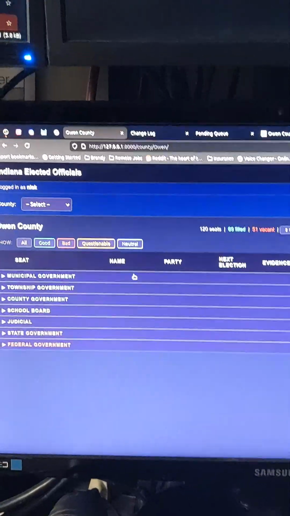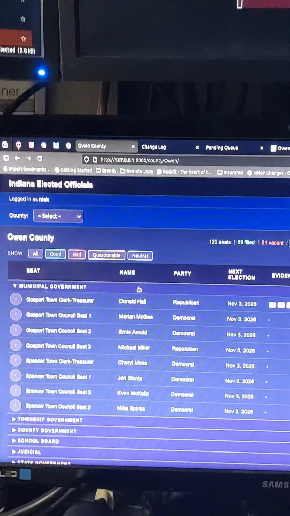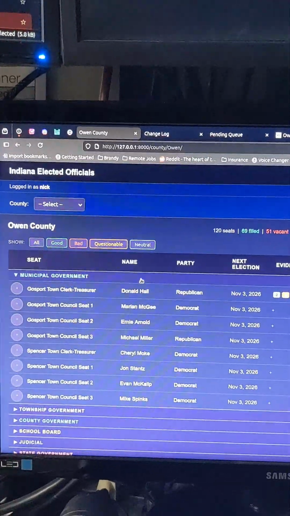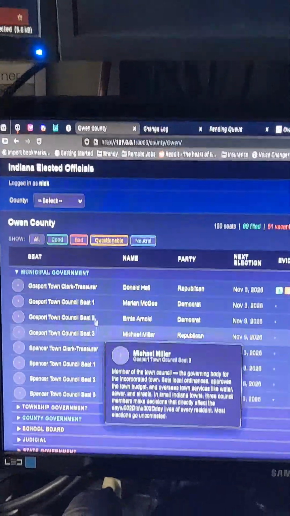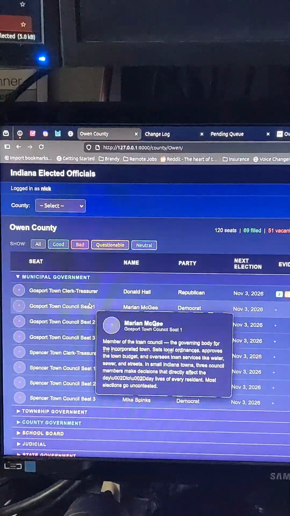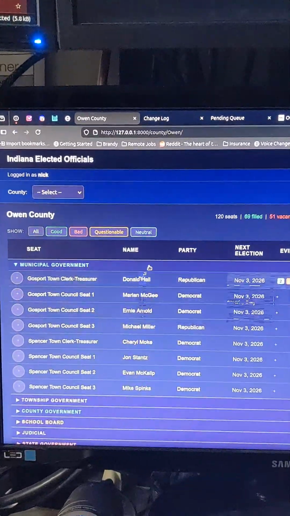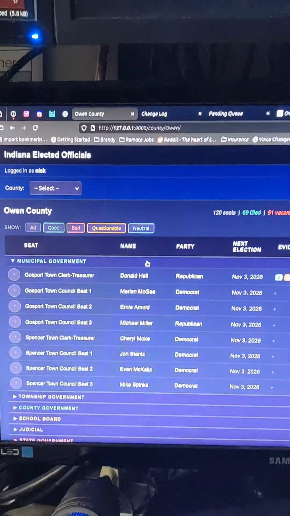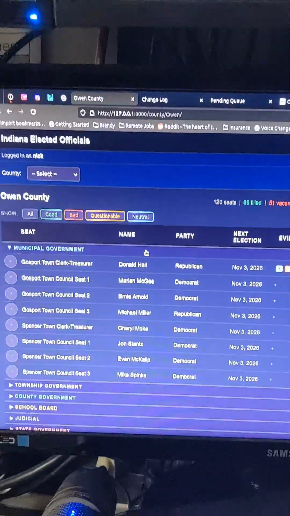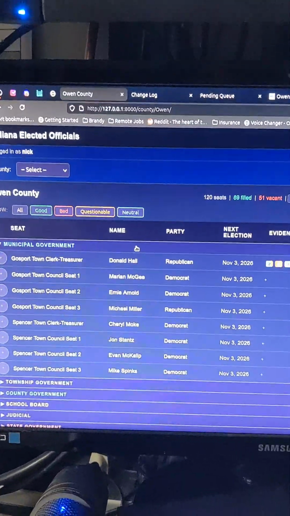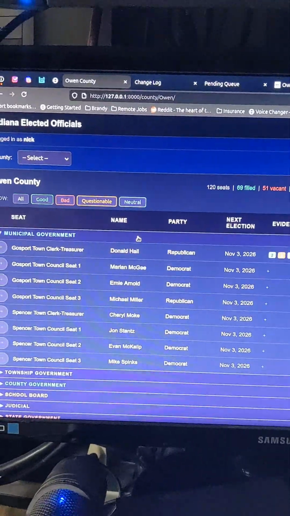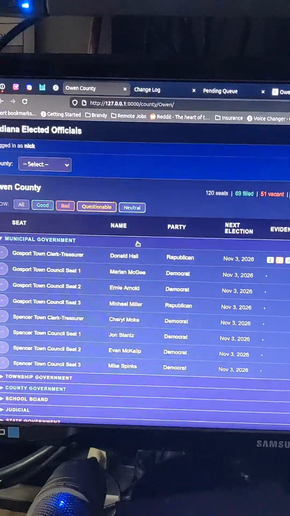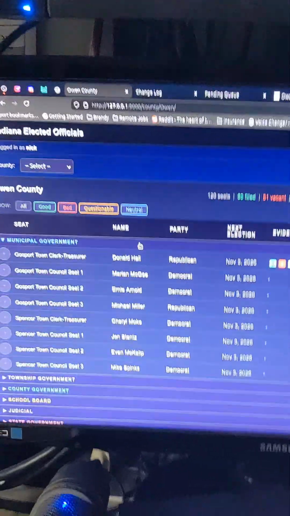So who's who in Owen County? Say I want to check out the municipal government. I've got the names of the different positions here in the Spencer Town Council, the Gosport Town Clerk and Treasurer. I wouldn't know that these were even positions necessarily that there were elections for until I open this little thing and I aggregate that data. I've got their names, I've got their party affiliations. A lot of that came from reading articles. I've got when they're up next for election.